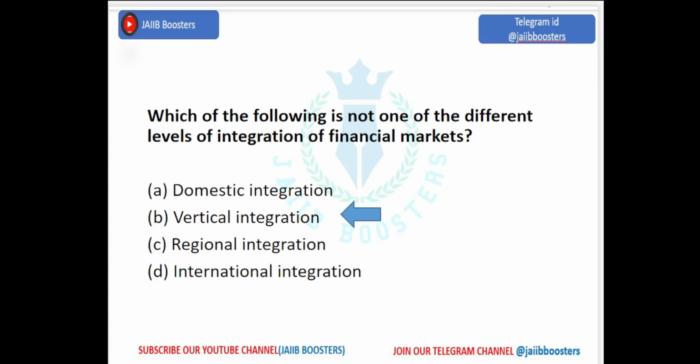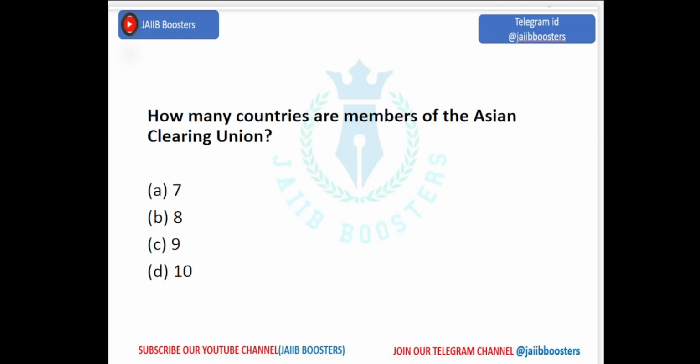Domestic, regional, international. These three are the levels of integration of financial markets. Vertical is not the level. Okay. How many countries are members of the Asian Clearing Union? ACU: 7, 8, 9, 10. There are 9 members. Okay.